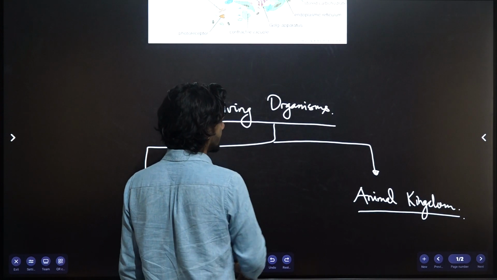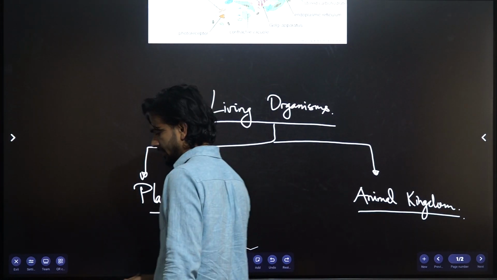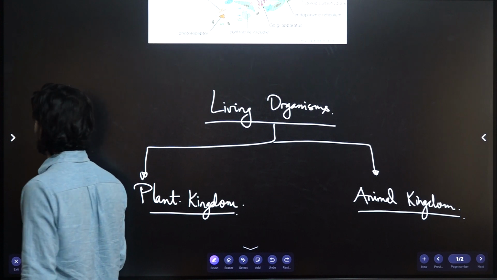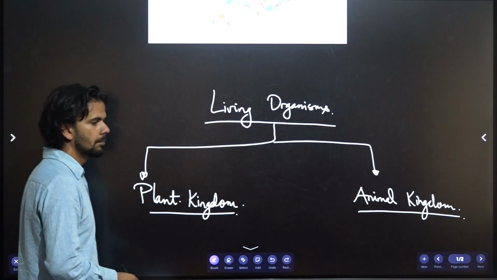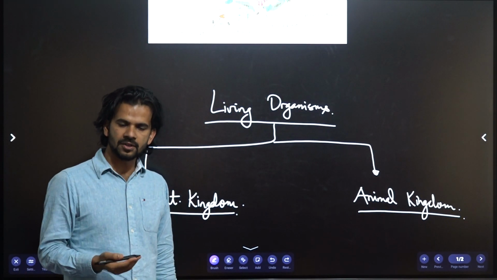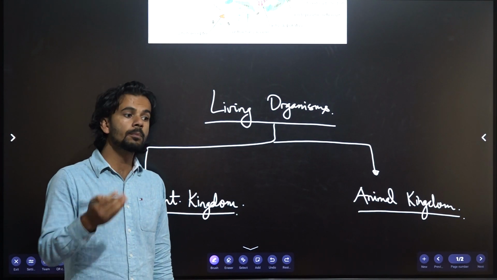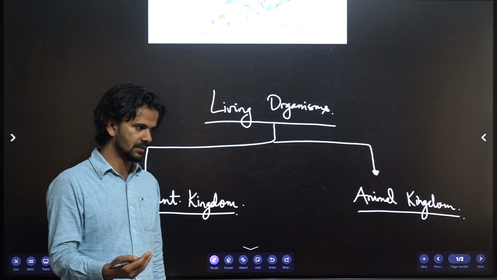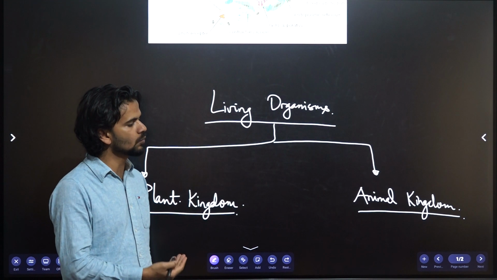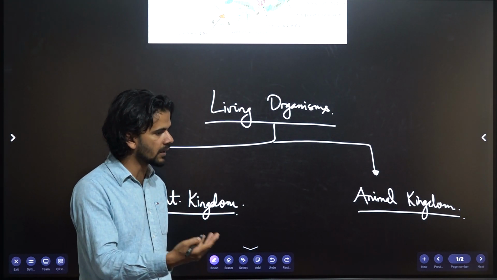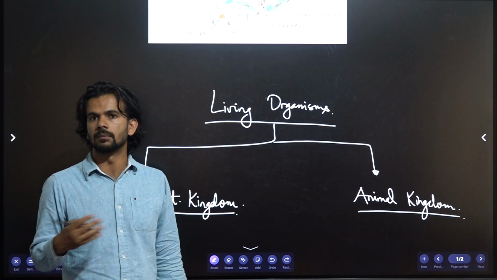So this is the general understanding of the Plant kingdom and the Animal kingdom. But there are a lot of organisms which showed both the characteristics or none of these characteristics. What to do with those organisms? That was the trouble.